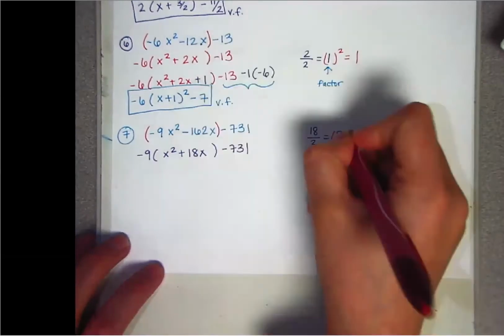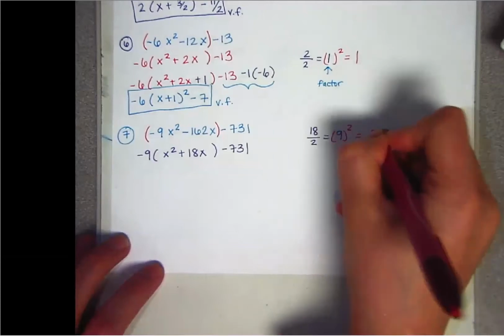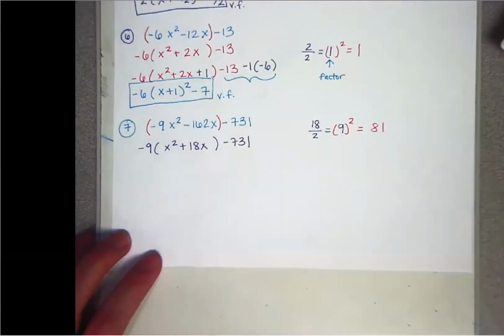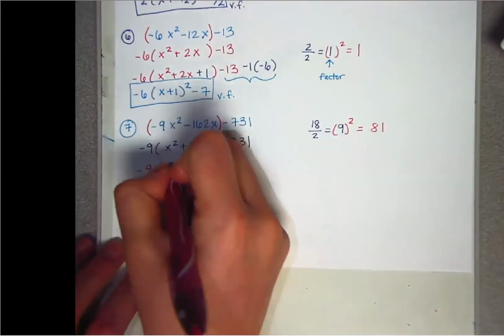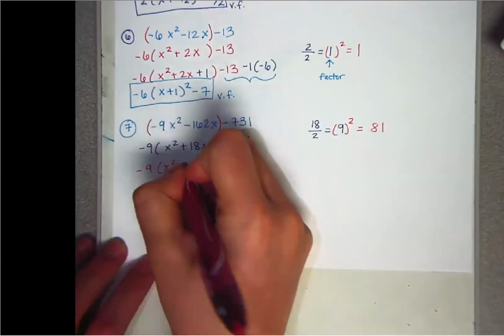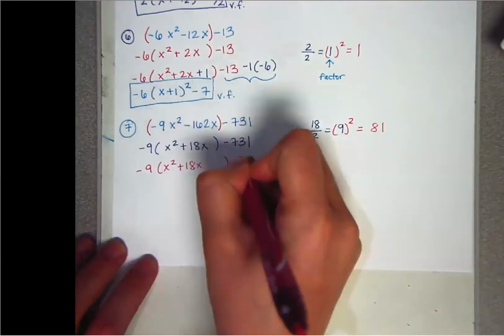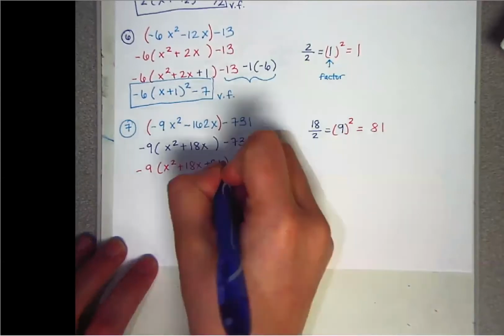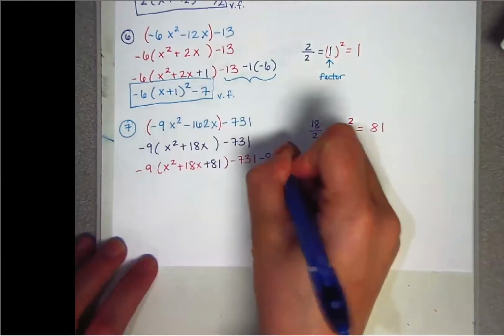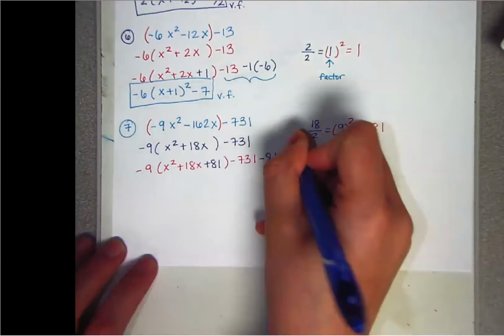Square it, which gives us an 81. So that's the number that you're going to add on the inside and subtract on the outside. So that's going to be plus 81 minus 81, and we need the negative 9 in parentheses.